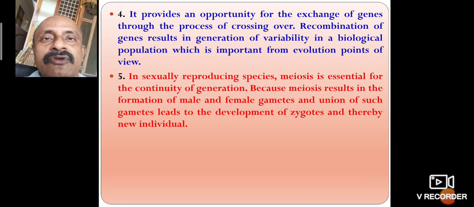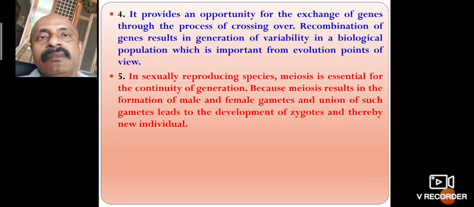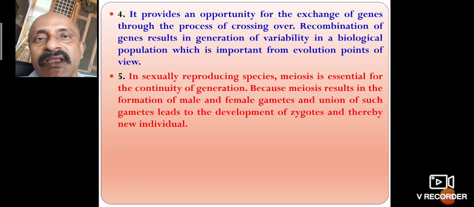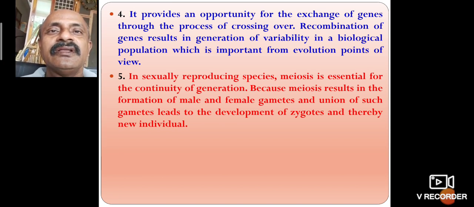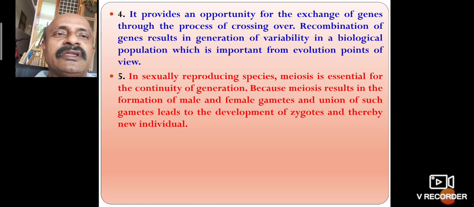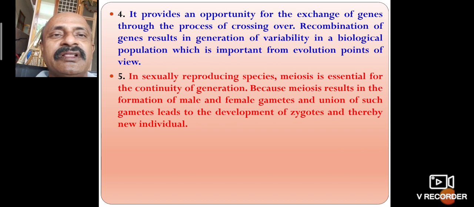The chromosome number remains the same, but genetic characters can change from parent to daughter generation. That is called meiosis. It occurs in sexually reproducing species. Meiosis is essential for the continuation of a generation.